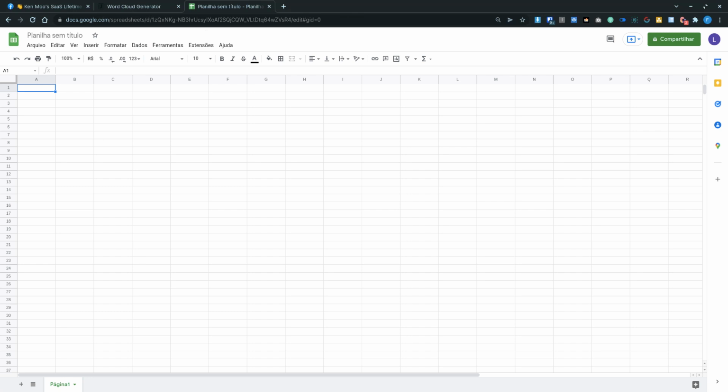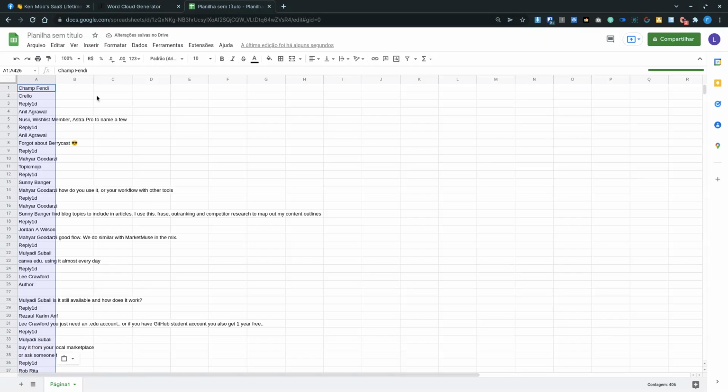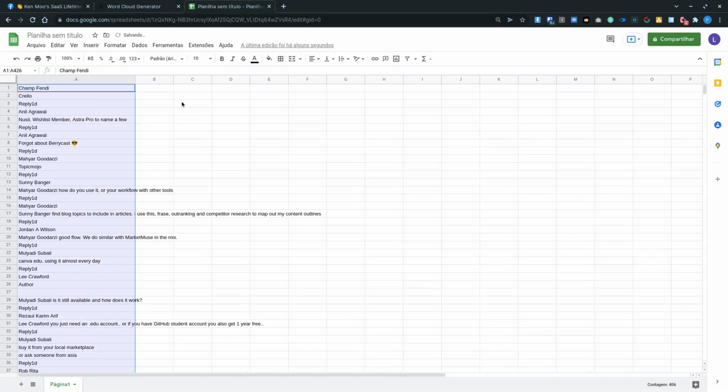I'll do something a little different because I don't want to paste everything in a single sheet. What I'm going to do is throw this on my text editor and then paste it here. You see, this will be an easier way for us to clean this mass of lots of words and things that repeat themselves coming from Facebook.